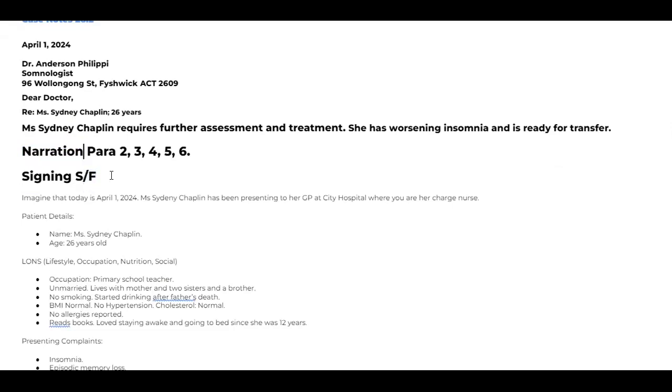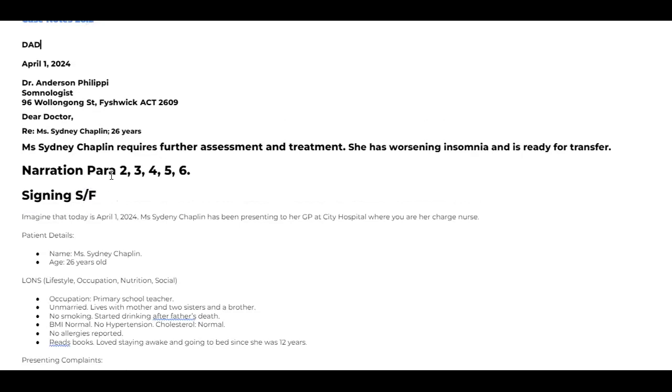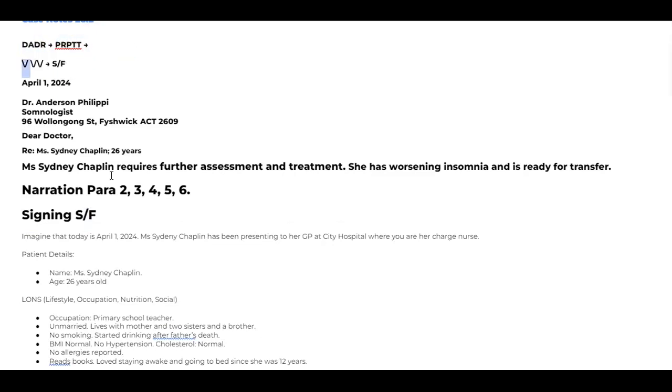So every part has got a code. What is the code for the first one? DADR. What is the second code? That is PRPDD or PRPTT. After this, for the narration, we have a code known as V method or W method. And then for the last one, we have S or F, sincerely or faithfully. This is how we write a letter. Now, the first two parts are done. Now we are coming to the next one, that is V or W.